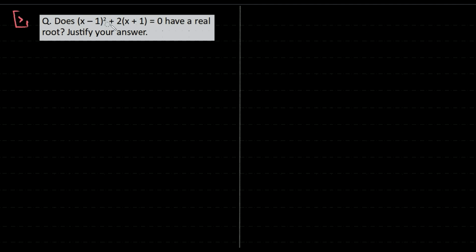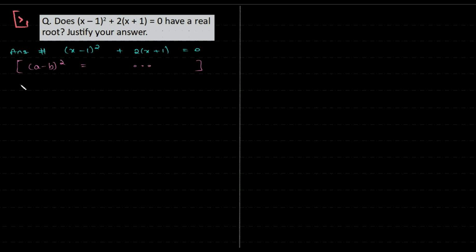Does (x - 1)² + 2(x + 1) = 0 have real roots? First thing is we have to write it in standard form. Right? Before talking about if the roots are real or not, we need to get this into a standard form, which includes expanding the first term with the help of (a - b)².